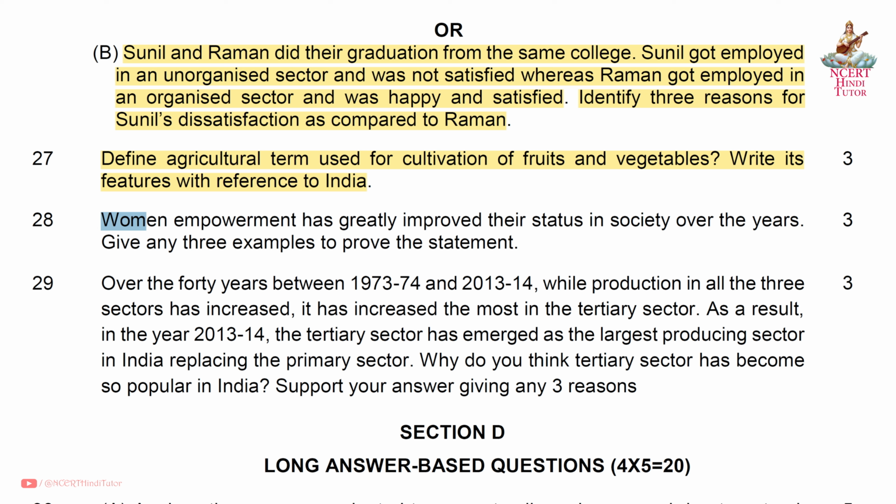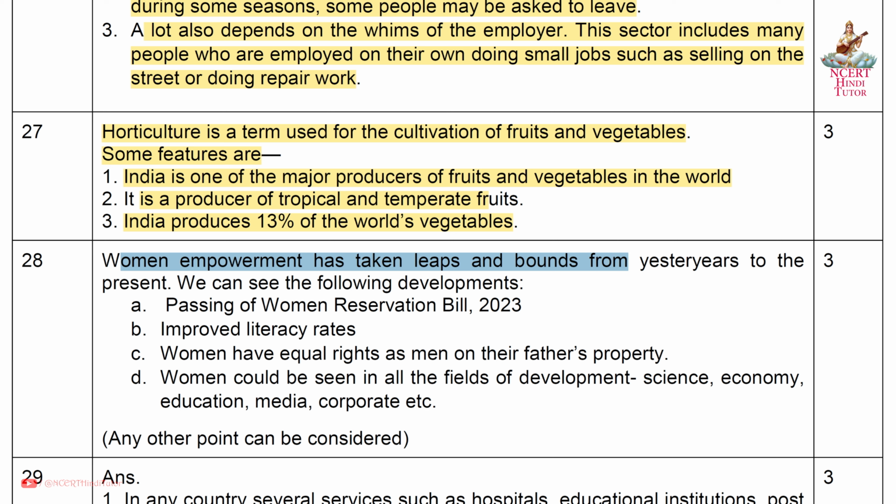Question 28. Women empowerment has greatly improved their status in society over the years. Give any 3 examples to prove the statement. Answer. Women empowerment has taken leaps and bounds from yesteryears to the present. We can see the following developments. A. Passing of Women Reservation Bill 2023. B. Improved literacy rates. C. Women have equal rights as men on their father's property. D. Women could be seen in all the fields of development: science, economy, education, media, corporate, etc. So friends, you can write any other point which can be considered.